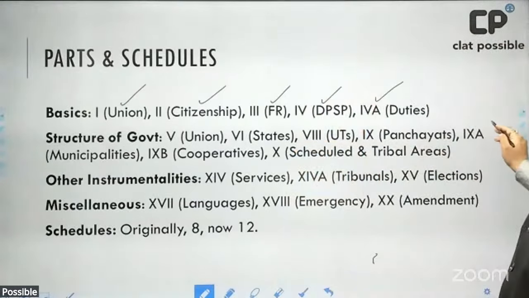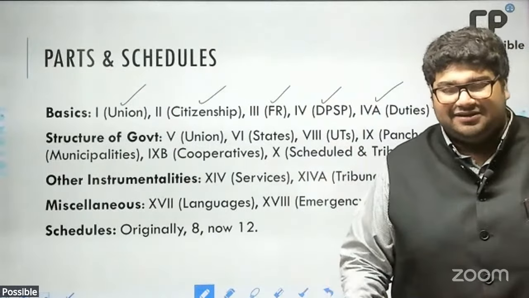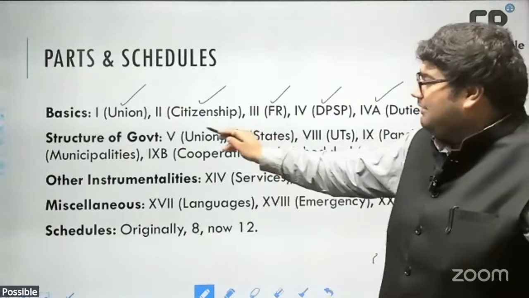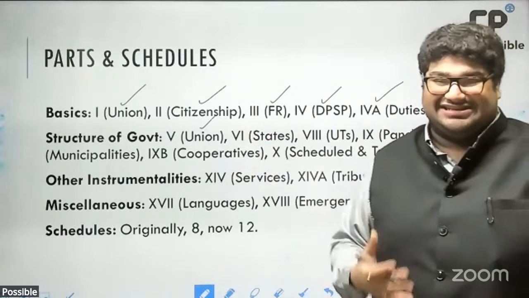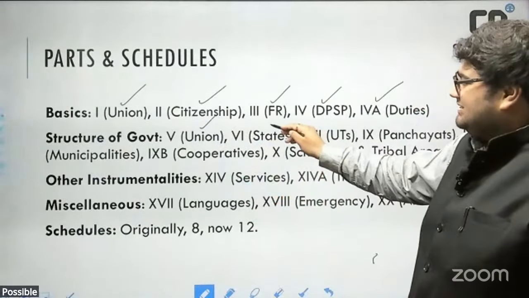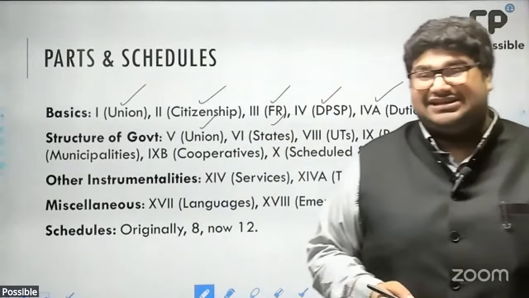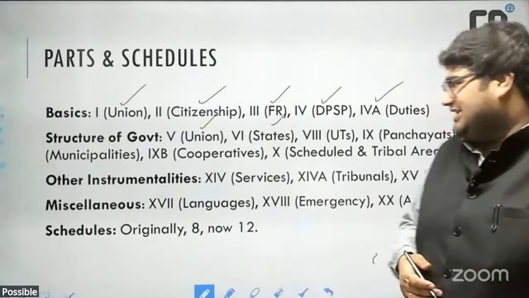Then the next portion deals with the structure of the country, the structure of the government. So we get part 5, the union. This is where you find parliament, the president, vice president, the ministers, the executive, as well as the union judiciary. Part 6 gives us the states. This is where you find the governors, the chief ministers, the state legislatures, Vidhan Sabha and Vidhan Parishad.